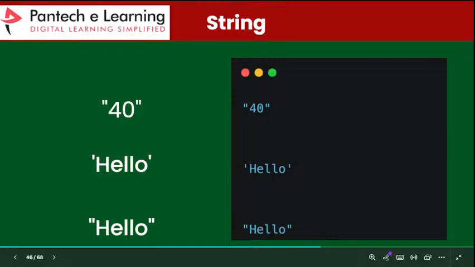Next one is string. The string is important for our Python. Why? Because any kind of value we give to Python, Python will expect one type of value. The text is called a string. A number is called an integer, a floating point value is called a float, and true or false is called a boolean. This is the way we can denote our values, and then only Python will accept them.